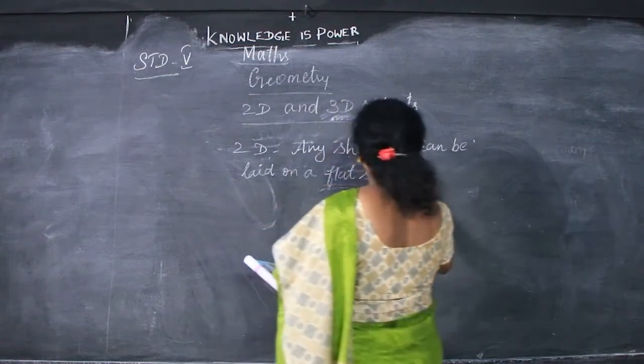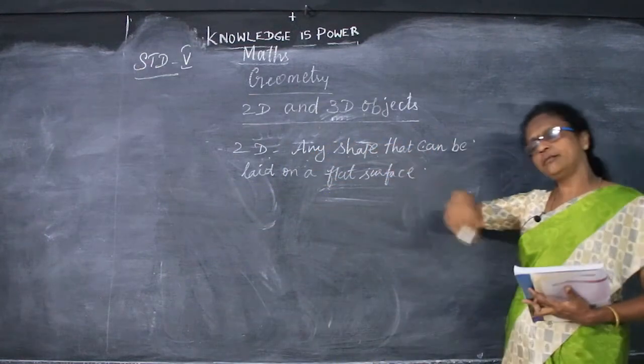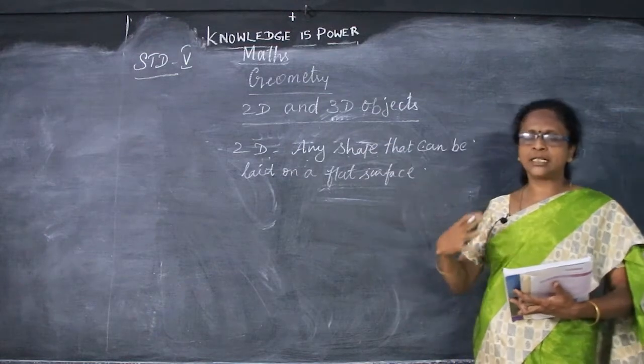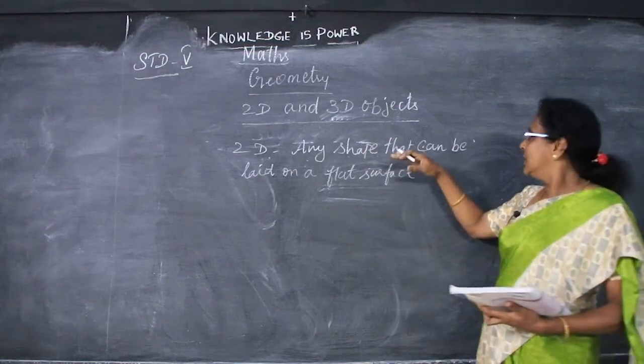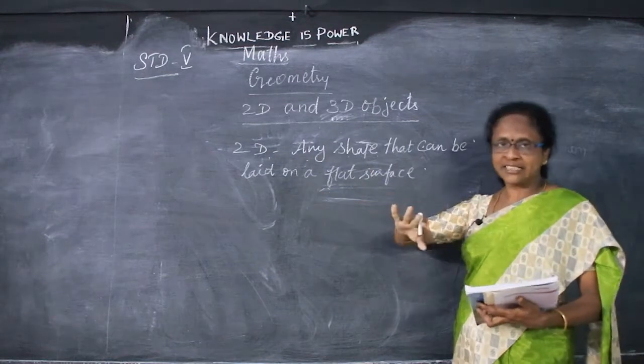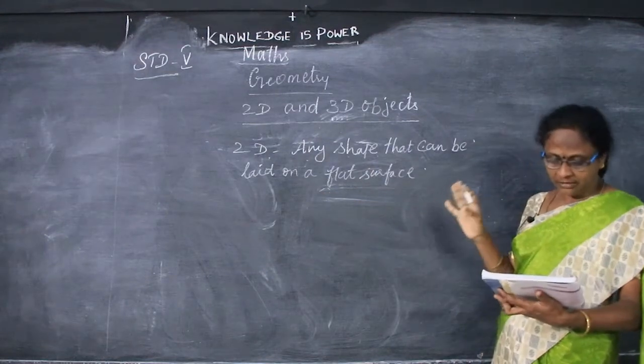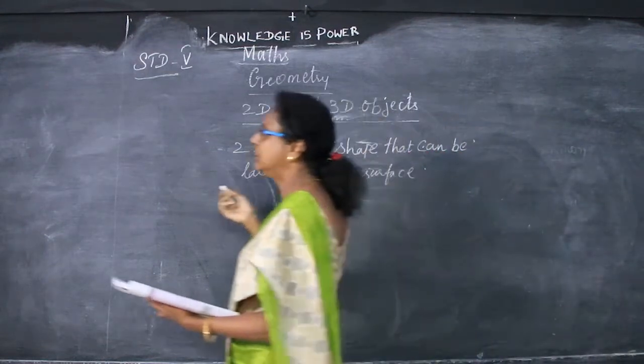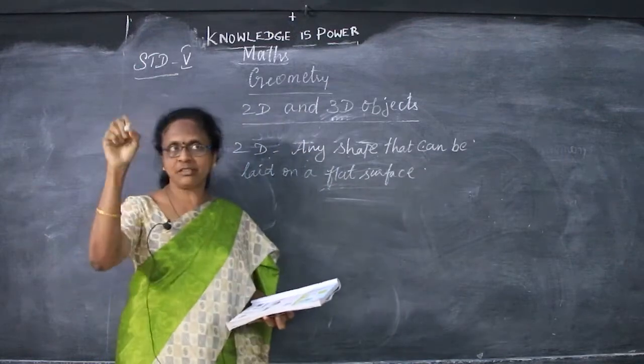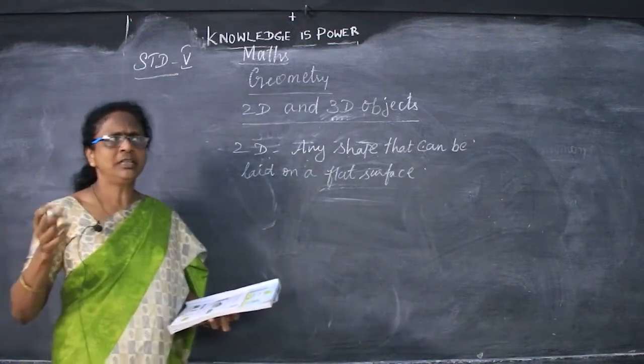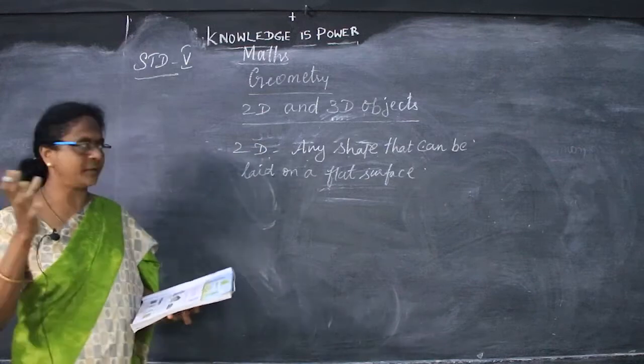Any shape, circle, triangle, rectangle, square, everything that can be laid on the flat surface is called 2D, 2 dimension. Examples are the blackboard, the desk, the traffic sign, chessboard, carom board, table.